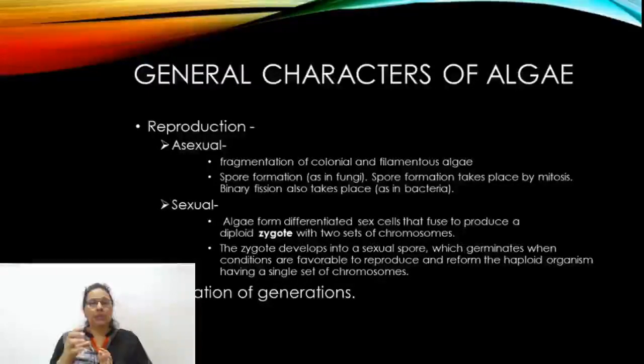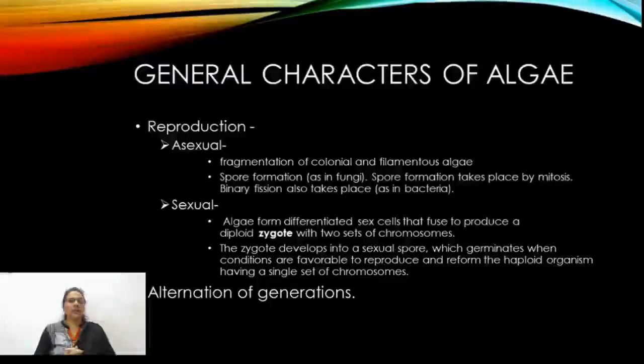And this type of spore, when the environmental conditions return to favorable, at that time this zygote germinates to form a new plant body, and this is called sexual reproduction. All the algae may produce alternation of generation, that is, they produce the gametophytic phase and the sporophytic phase. Both are interdependent and may change from gametophytic to sporophytic and sporophytic to gametophytic. This type of alternation of generation is found in all types of algae.